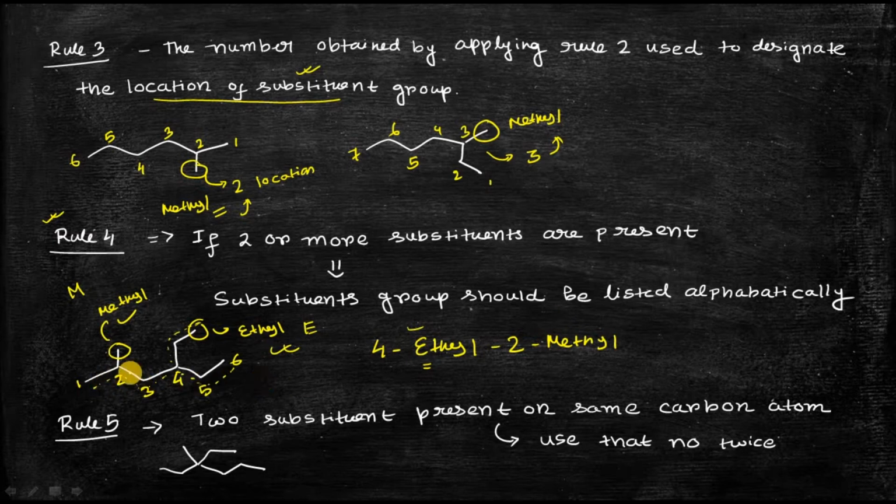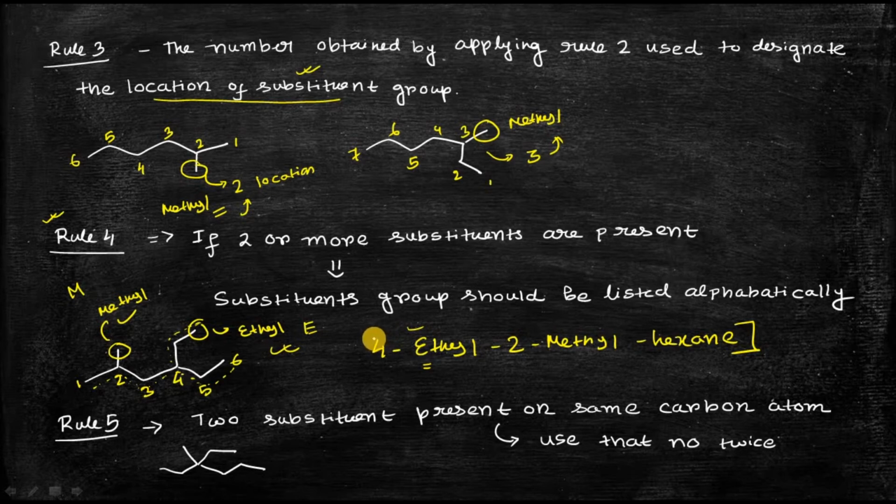And you can see that there are a total of 6 carbon atoms in the parent chain. That's why it is called hexane. So the name of this compound is 4-ethyl 2-methyl hexane. This is according to rule number 4. So rule number 4 clarifies what happens if your compound has more than one substituent, and how you can do the nomenclature. This is the way by which you can do the nomenclature according to rule number 4.